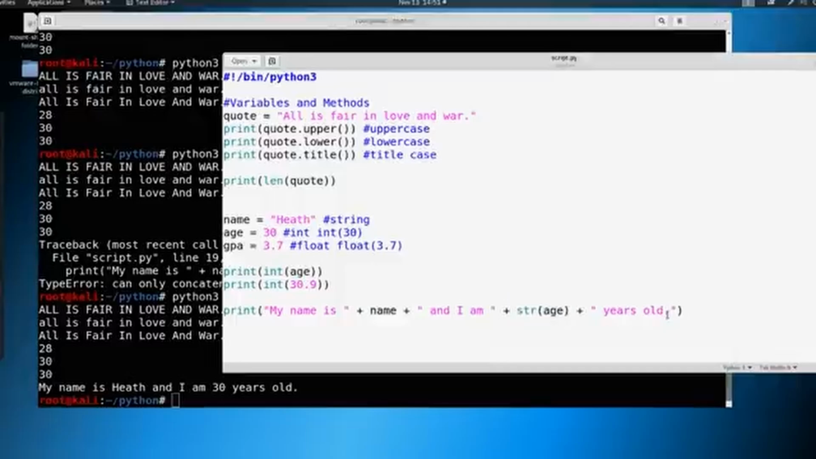So a couple more things to note. What if we had something like our age and we got a year older? Well, we can just say something like age plus equals 1, and we could say print our age. Now watch what happens.